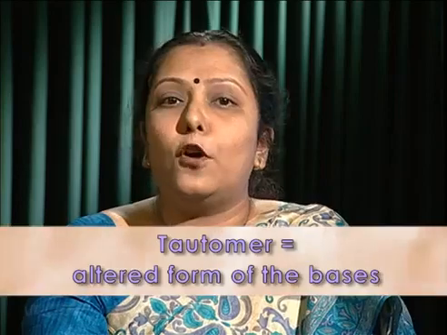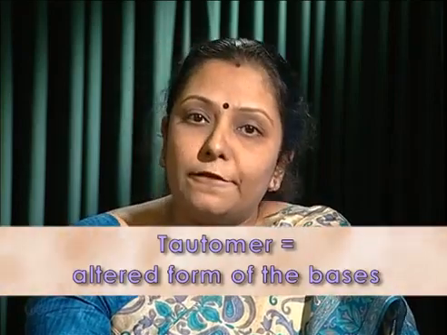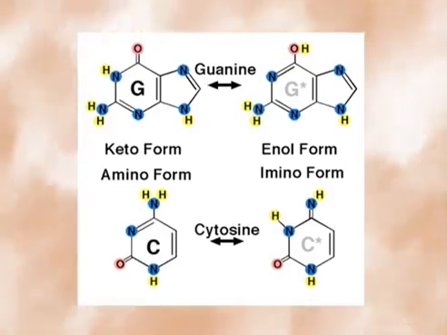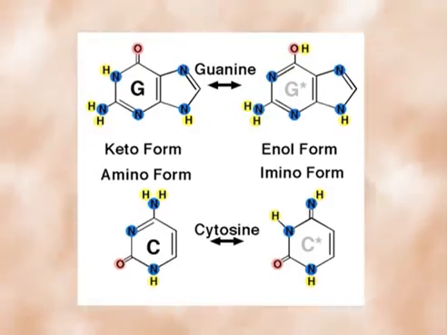Spontaneous base damages. Spontaneous chemical changes of the base include tautomerization, oxidation, alkylation, spontaneous hydrolysis, etc. First one, tautomer means an altered form of the bases by proton shifting, giving differential hydrogen bonding, causing missense mutation. In the case of guanine and thymine, the keto-enol tautomer, and in the case of cytosine and adenine, the amino-imino tautomer is found, which is actually repaired by the DNA repair system and DNA polymerase proofreading activity.